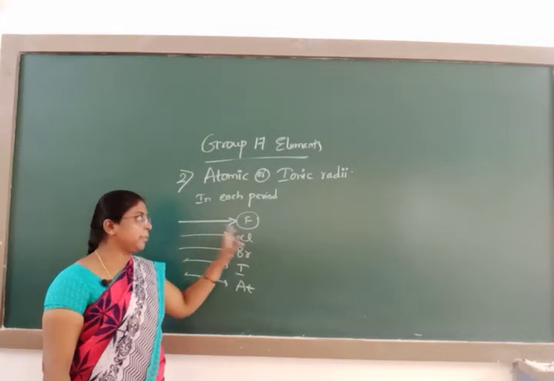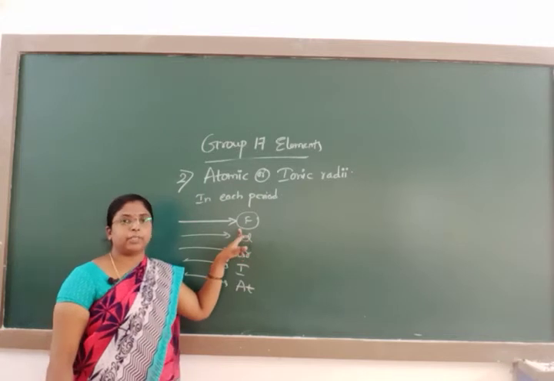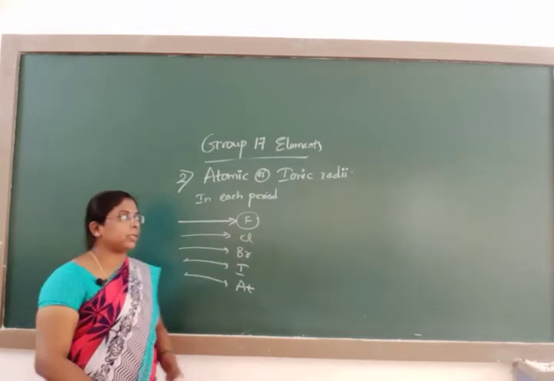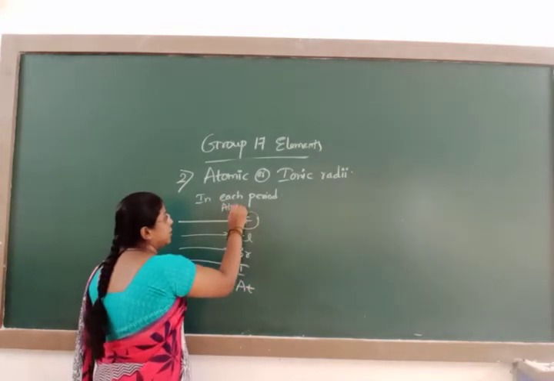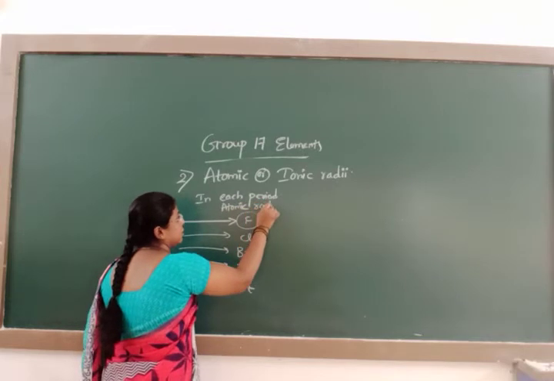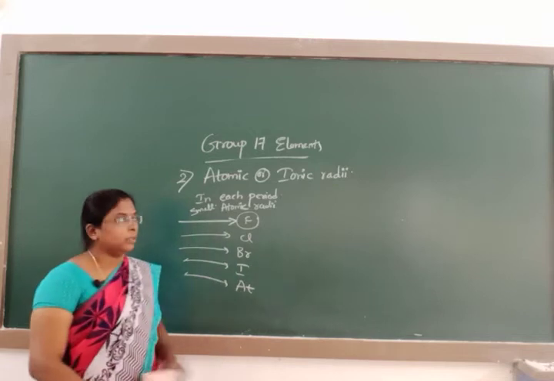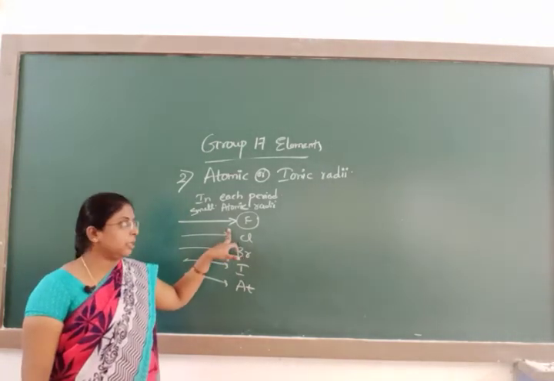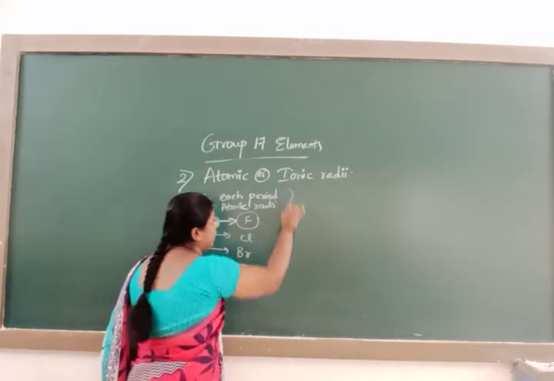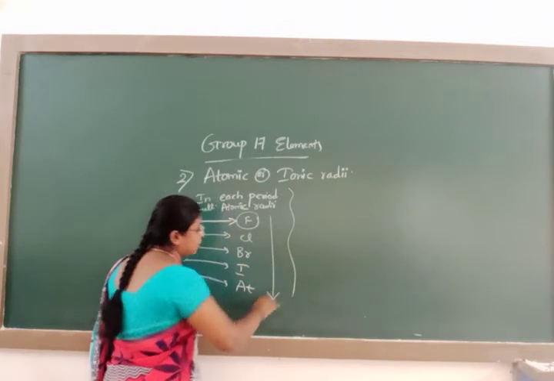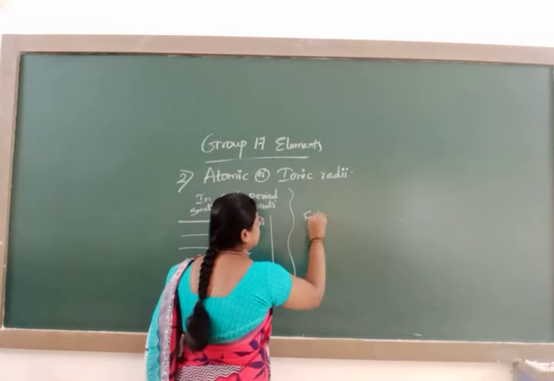Why do these elements in their period exhibit small atomic radii? Because of the maximum effective nuclear charge. Due to the maximum effective nuclear charge in their periods, these elements exhibit the smallest atomic radius.